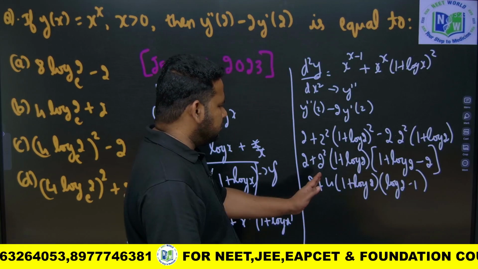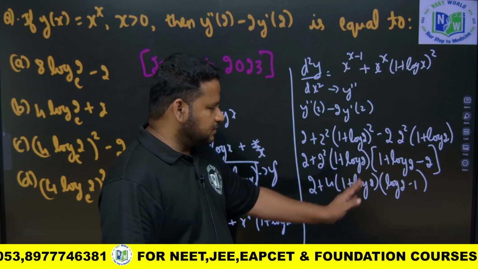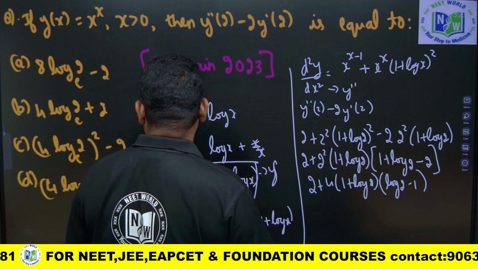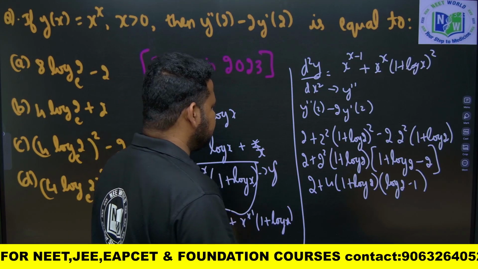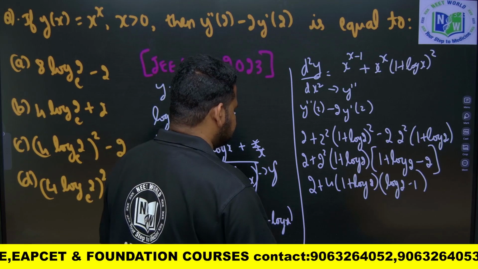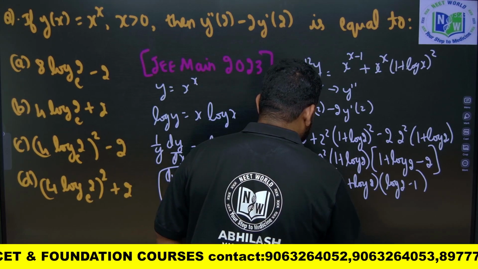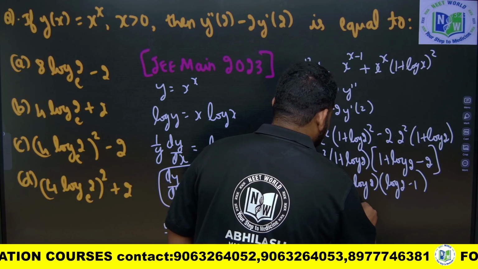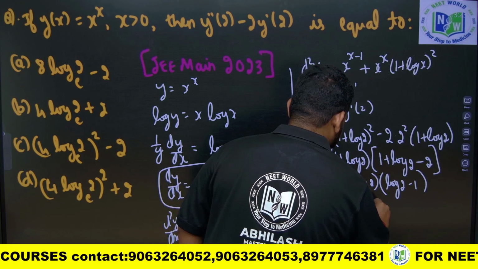Now, I have log 2 plus 1, log 2 minus 1, that is a plus b into a minus b. A plus b into a minus b, this will become what, friends? A plus b into a minus b, this will become a minus b whole square, correct? No, a square minus b square, a square minus b square. So, this will become 2 into 4 times 1 minus log 2 square, okay, log 2 square, okay.